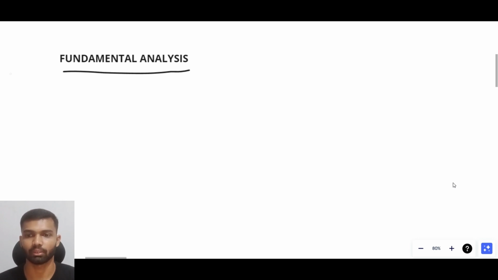Likewise in the stock market, while we are going to buy a share, we also analyze certain things. If we analyze the price movement of the stock, then it is technical analysis. If we analyze what business they are doing and what their financial stability is, that is, if we analyze the business, then it is called fundamental analysis.